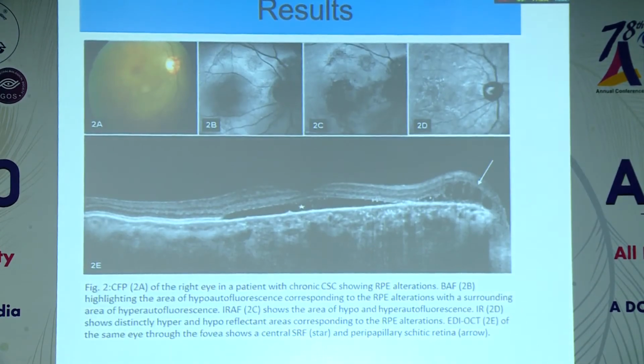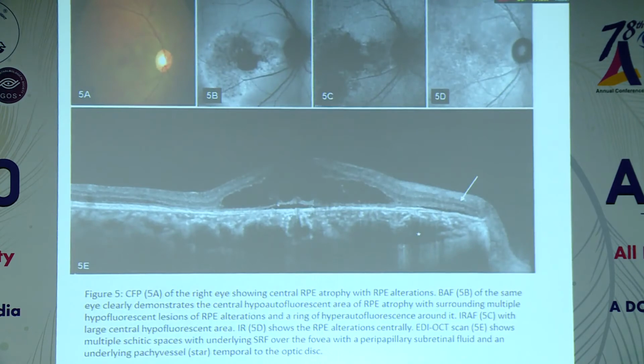Coming to results, this is a color fundus photograph of a right eye of a patient with chronic CSC showing RPE alterations with corresponding hypo and hyperautofluorescence and infrared reflectance highlighting the RPE alterations. OCT scan of the same eye through the fovea is showing central SRF and peripapillary schisis retina. In this also, OCT is showing multiple schitic spaces with underlying SRF over the fovea with peripapillary subretinal fluid and